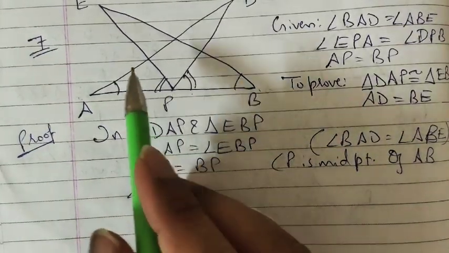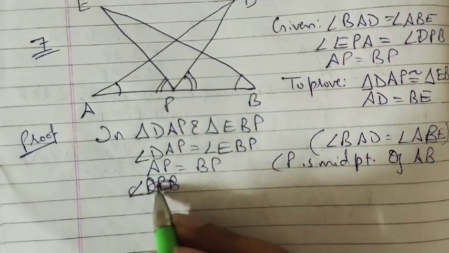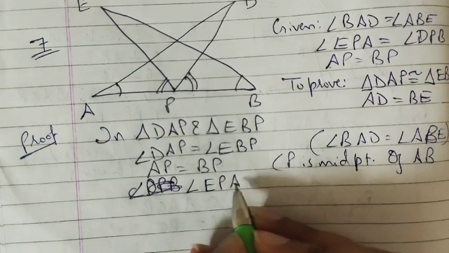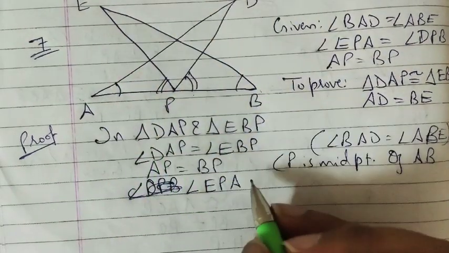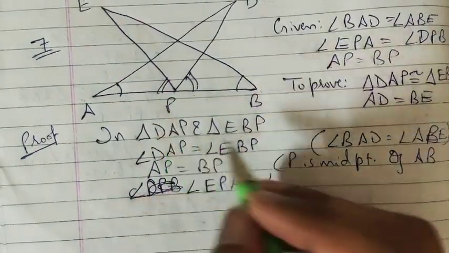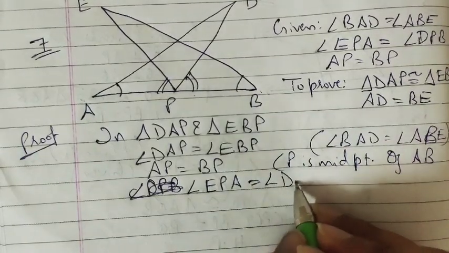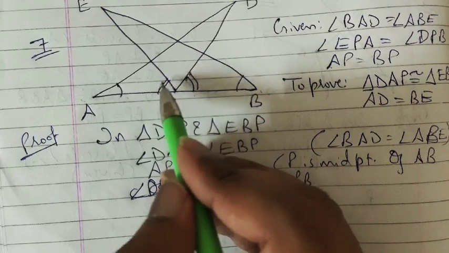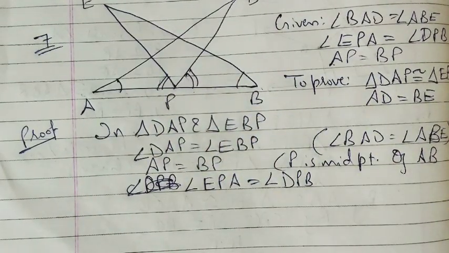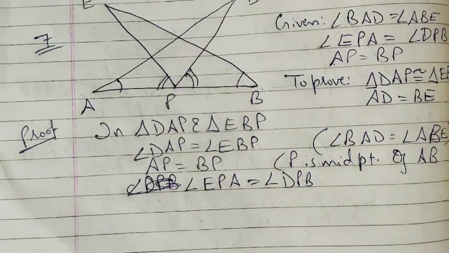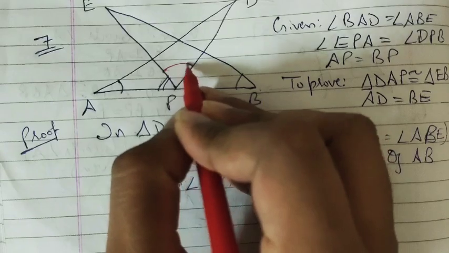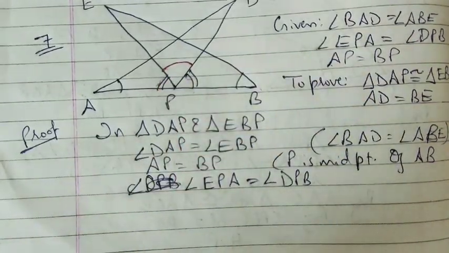Also we know that angle EPA is equal to angle DPB. But these are this angle only, and we want this whole angle. For that whole angle, what we have to do, we have to add the angles, right? So let's add this portion to both the angles, right?